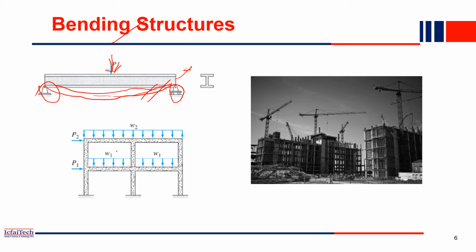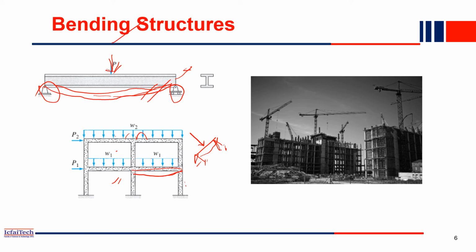You can see here a two-story frame, a portal frame. Here also a UDL is acting, and this beam will bend a little bit, and the entire load will be distributed to this column. So that is the bending structure. Whenever you see any beam, the load is always acting vertically, and there will also be deflection after application of load.